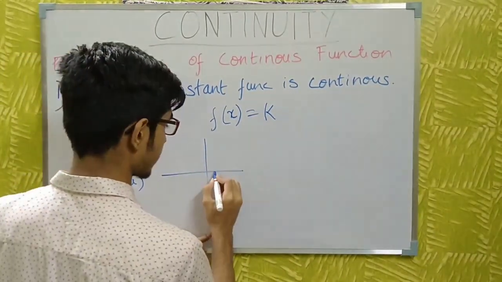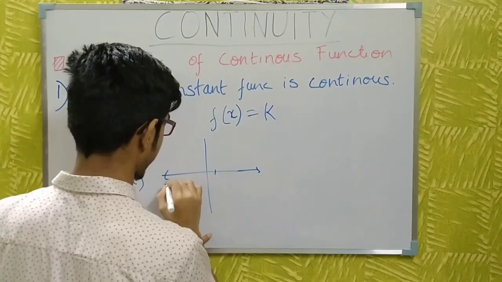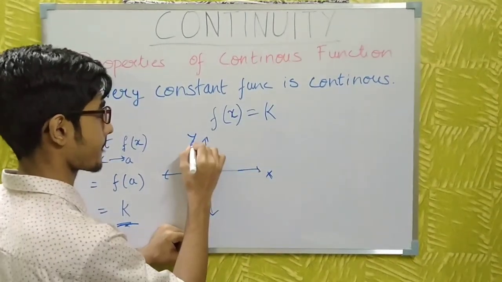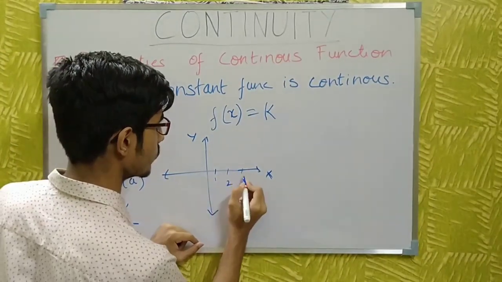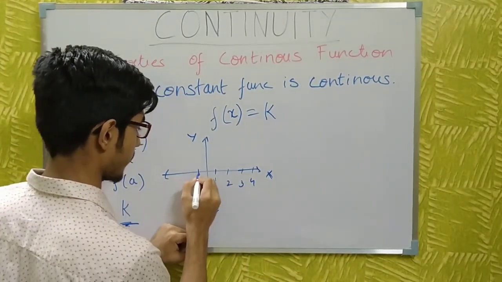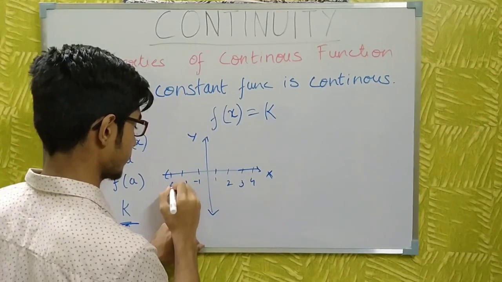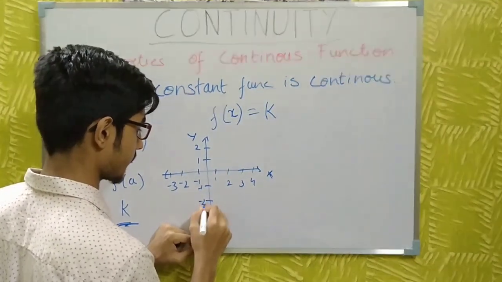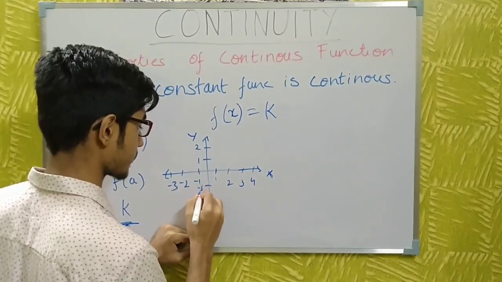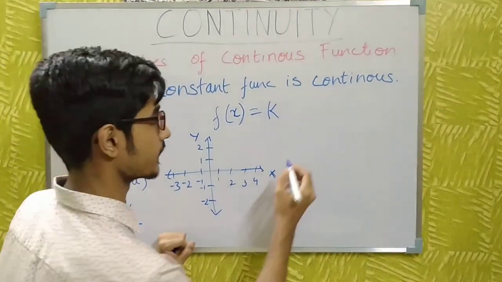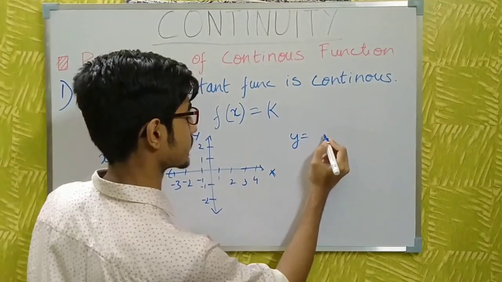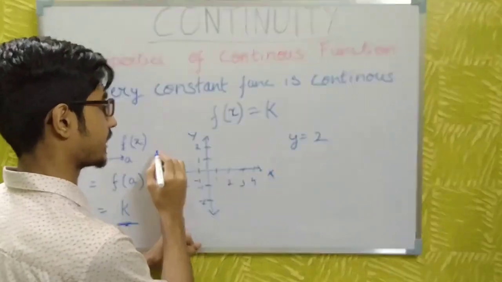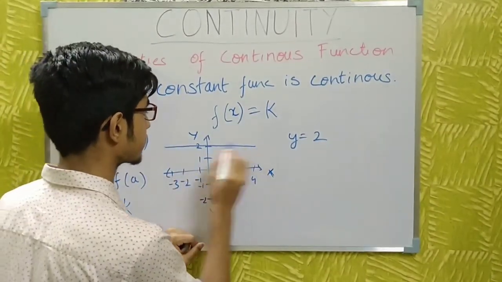Let me draw the graph. This is the x-axis and this is the y-axis. This is 1, 2, 3, 4. This is minus 1, minus 2, minus 3. This is 1, 2. This is minus 1, minus 2. Let me take a constant function, say y = 2. So y = 2 will be a straight line like this.